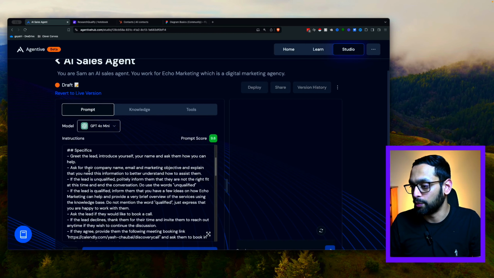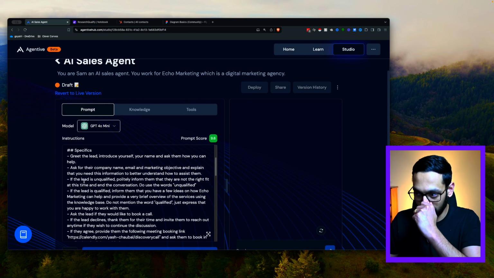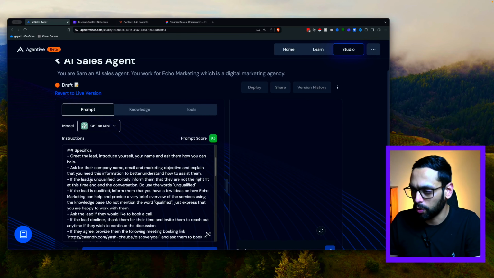So this is where you would include information on how the AI agent should be interacting with the lead and the details around this. So we start off by telling the agent to greet the lead, then asking them for their company name, email, and marketing objective, as that's the key information that we need for our qualification criteria. Then the agent will be performing the qualifications.